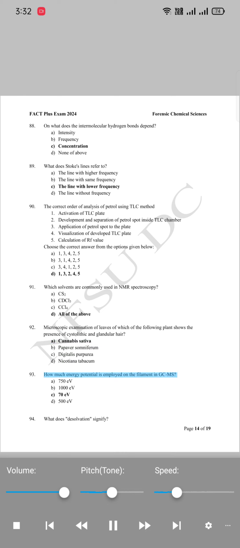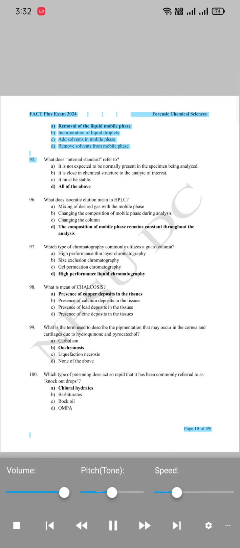93. How much energy potential is employed on the filament in GC-MS? A. 750 electron volts. B. 1000 electron volts. C. 70 electron volts. D. 500 electron volts. 94. What does desolvation signify? Fact Plus Exam 2024 Forensic Chemical Sciences, page 15 of 198. A. Removal of the liquid mobile phase. B. Incorporation of liquid droplets. C. Add solvents in mobile phase. D. Remove solvents from mobile phase.